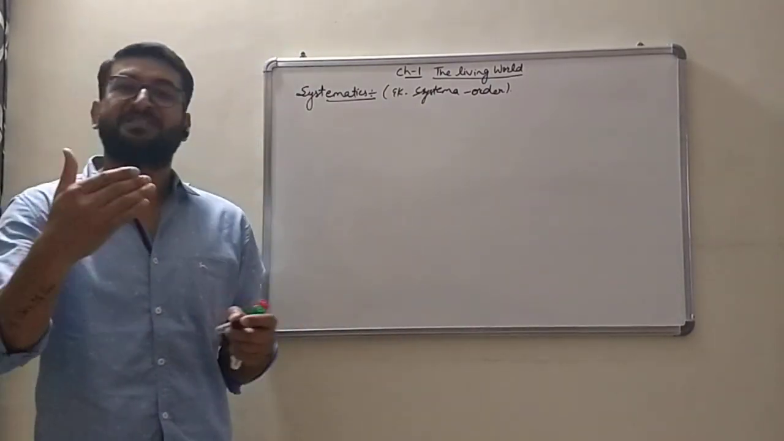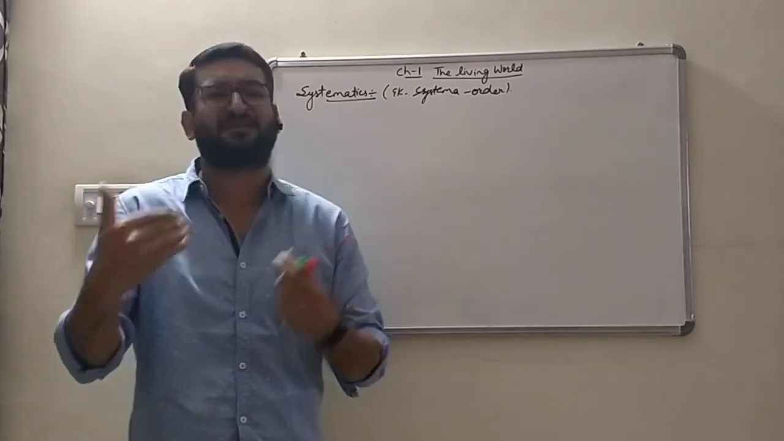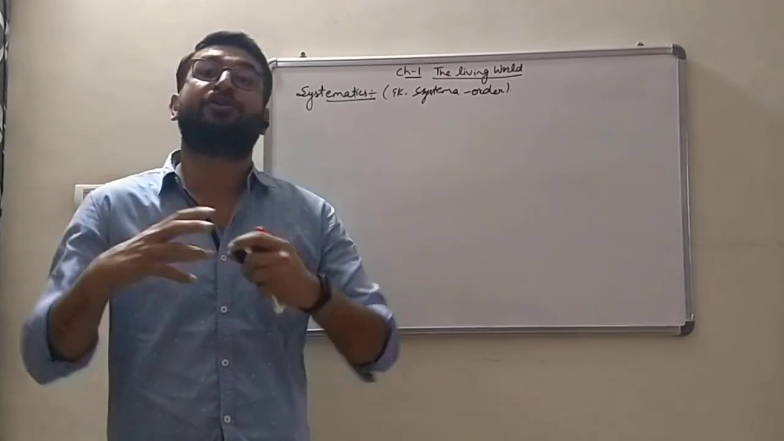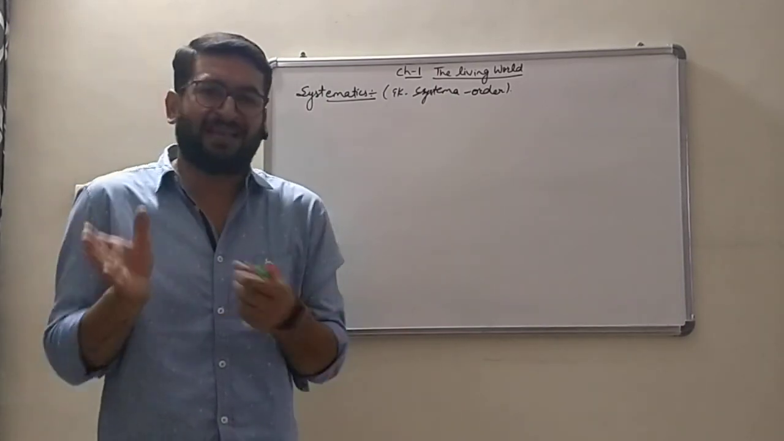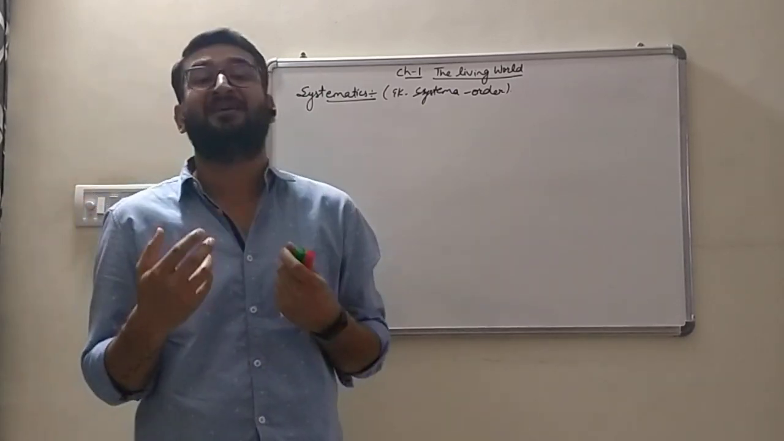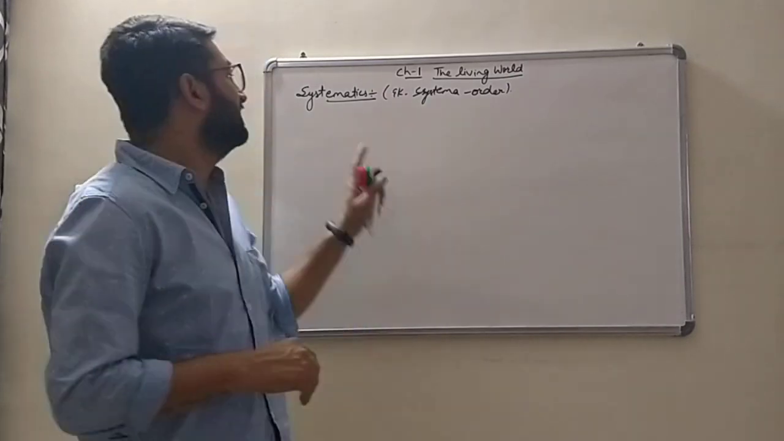Systematics is a branch which gives a systematic arrangement, as its name indicates, of identification or recognition, classification, dividing them into groups on the basis of similarities and dissimilarities, and the most important one, the nomenclature of the organisms is done in this branch.